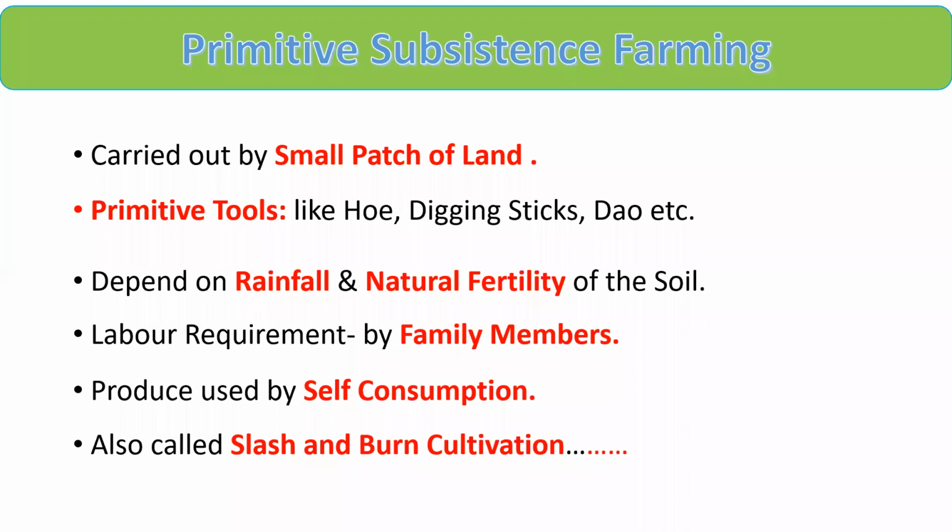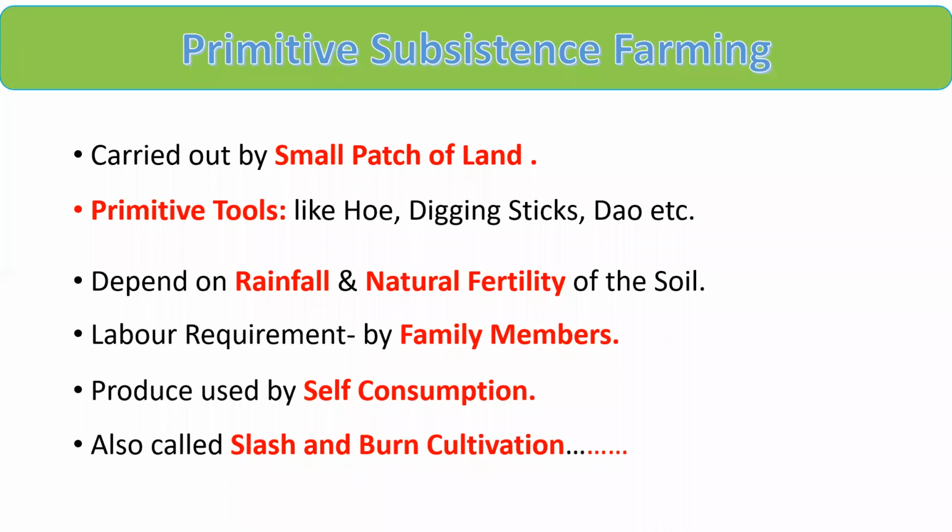Only family members are sufficient for the labor requirement. And whatever is produced in this type of agriculture is used for self-consumption. Means whatever is grown in the farmer's patch of land is used only for self-consumption. We will not sell it in the market.